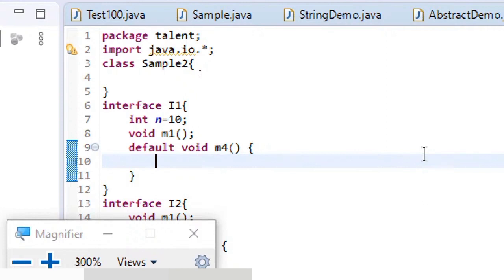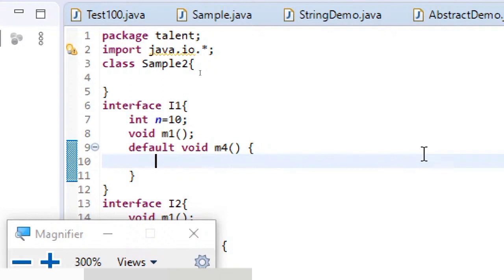And if you are not defining any package, then by default, some special unnamed package, which we call the default package, will be the place where all these classes or interfaces will be stored. But the underlying point here is every class or interface will be part of some or the other package.